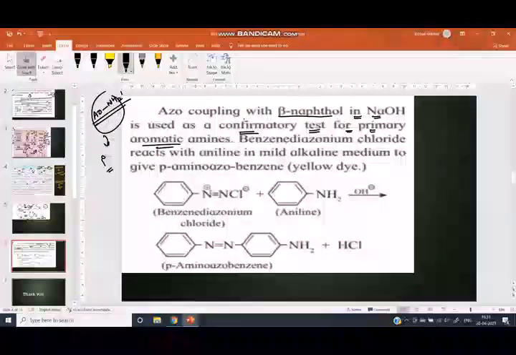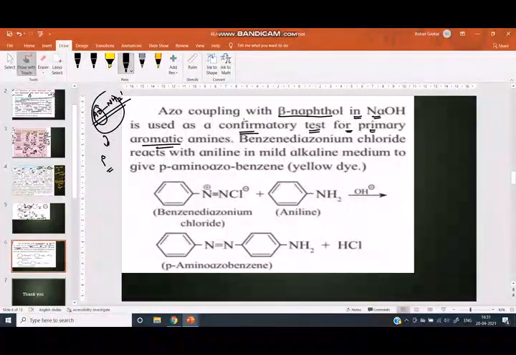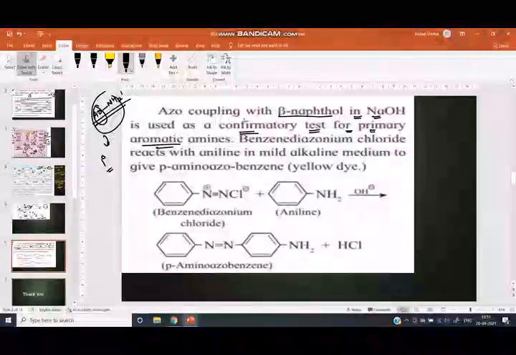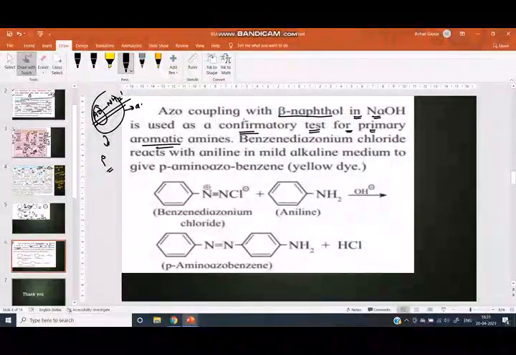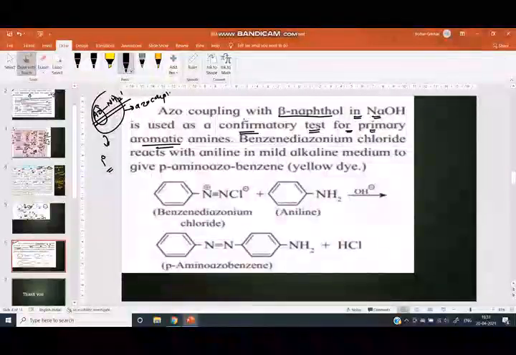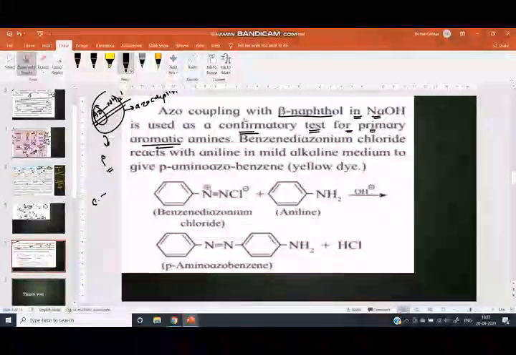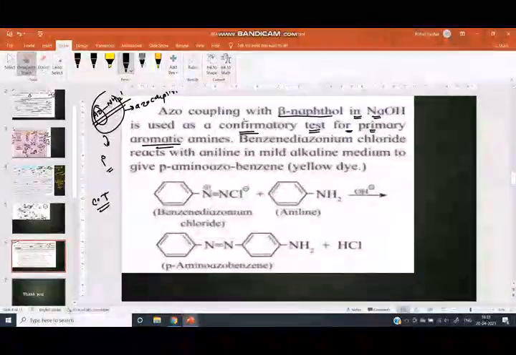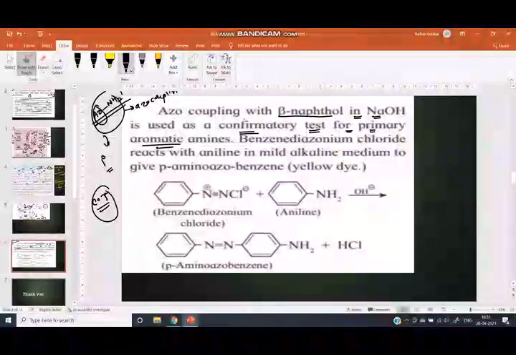Because here NH2 is attached to only one aryl group. Therefore, it is called a primary amine. The azo-coupling reaction is used as a confirmation test, to check whether a primary amine is present or not.